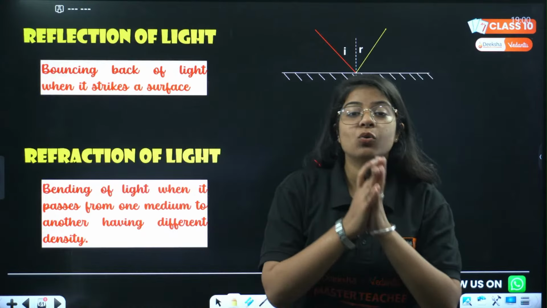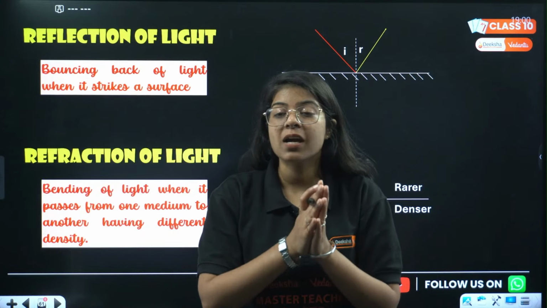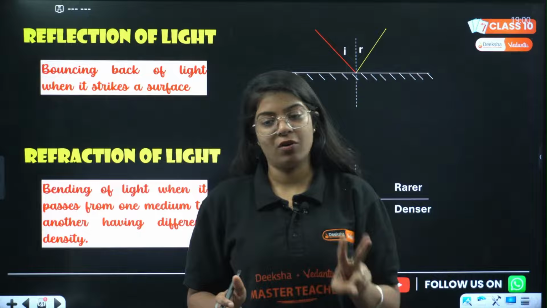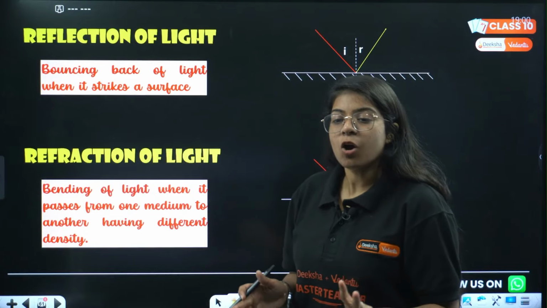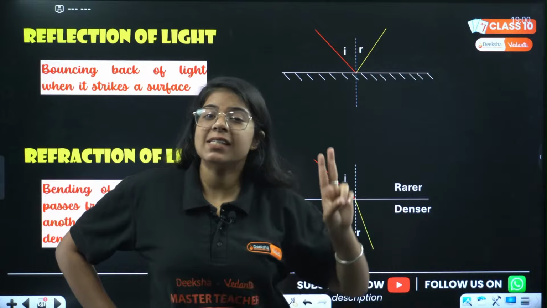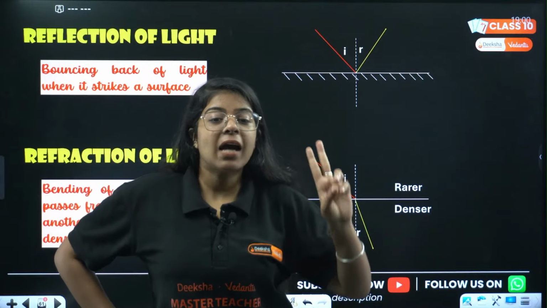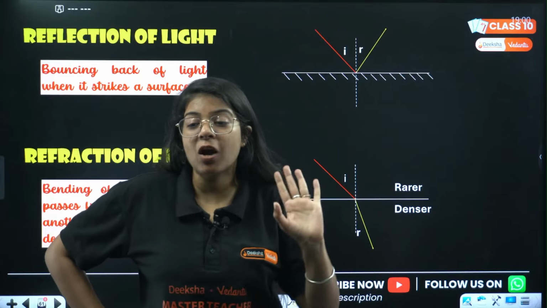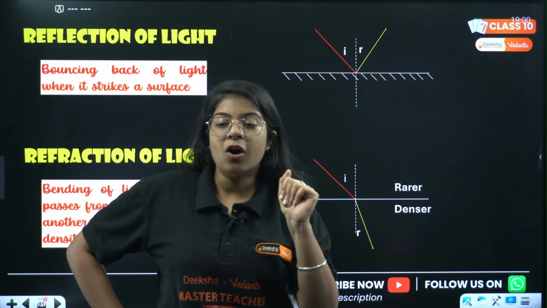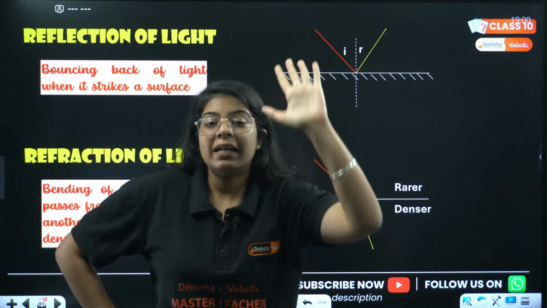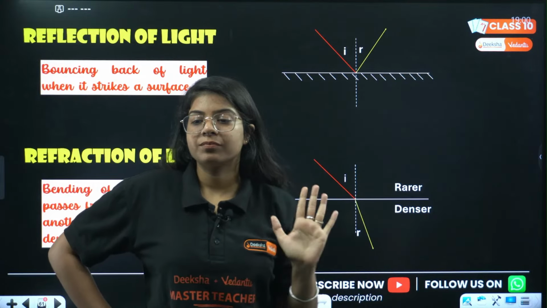Next are two very important laws. First is reflection of light, second is refraction of light. Tell me, in reflection of light what happens? Angle of incidence equals angle of reflection. But how are the angles related in refraction of light? Tell me quickly in the live chat. In reflection angle I equals angle R, but in refraction what happens?